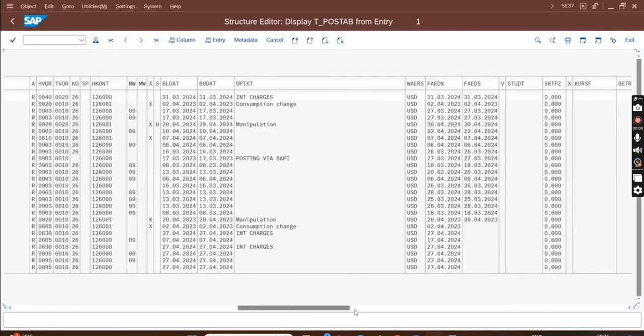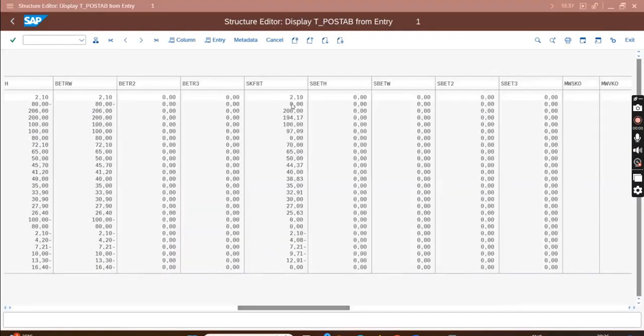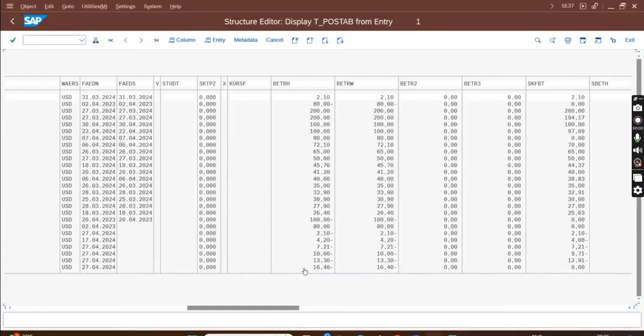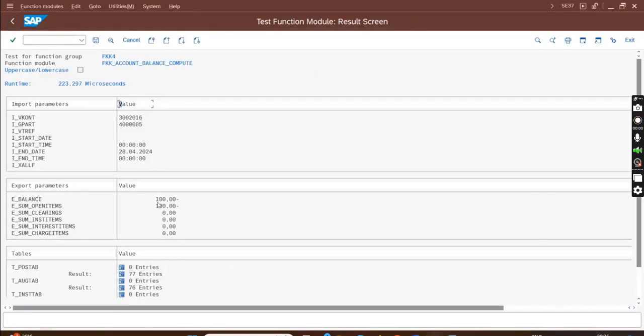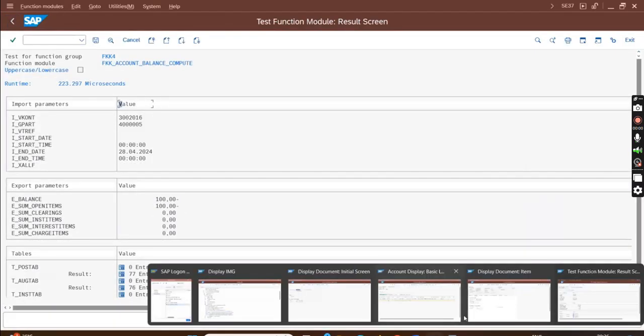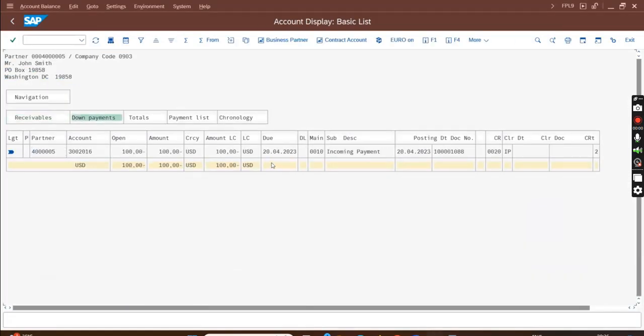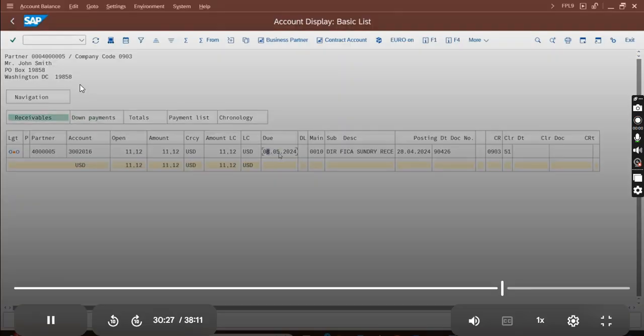Here we need to sum up all the BUT items. In the BUT items, the open item will be shown. So if the user sums all the BUT items, the open item will be shown. Okay, I think this is showing me only the items which are overdue. For example, my payment is overdue because my payment due date is 20th of April and today is 28th of April. That's why this one is shown, but this one is due on 8th of May. Why did it take 8th of May?